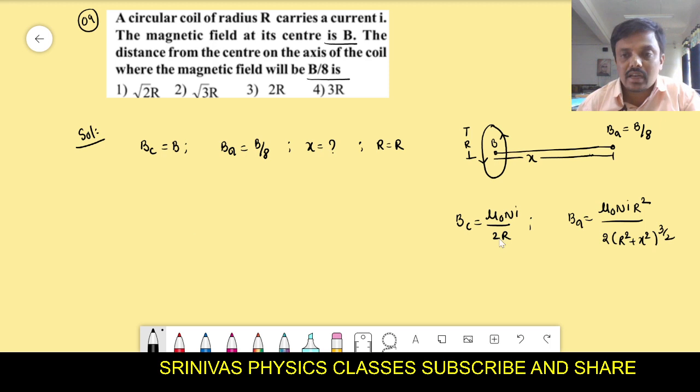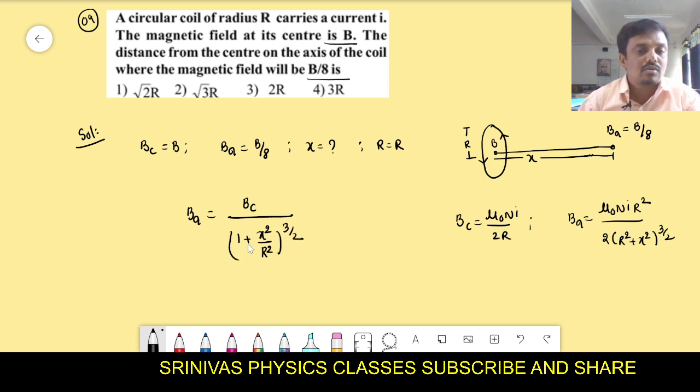If we divide both of them, you will get the formula for the magnetic induction on the axis as the magnetic induction at the center by 1 plus x square by r square whole power 3 by 2. You remember this, and now we have to simplify this. B_A we write as the magnetic induction on the axis. At the center it is B by 1 plus x square by r square whole power 3 by 2.